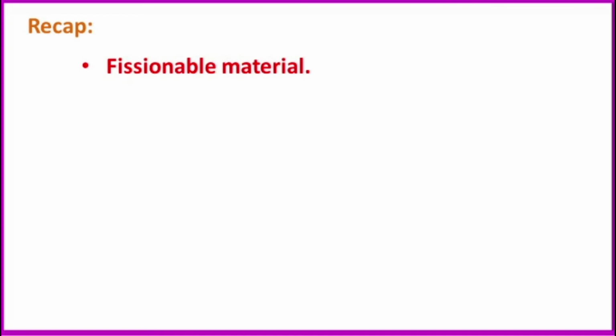In today's class, you studied nuclear fission. Nuclear fission is the process of breaking a heavier nucleus into two smaller nuclei with the release of a large amount of energy and a few neutrons. Example, nuclear fission of uranium nucleus. So uranium-235 bombarded with a neutron gives two lighter nuclei, barium and krypton, with 3 neutrons and a large amount of energy. This energy is equal to 3.2 × 10^-11 joules.